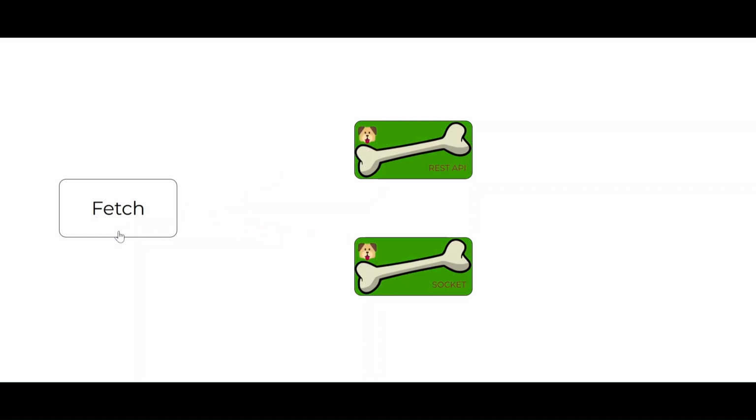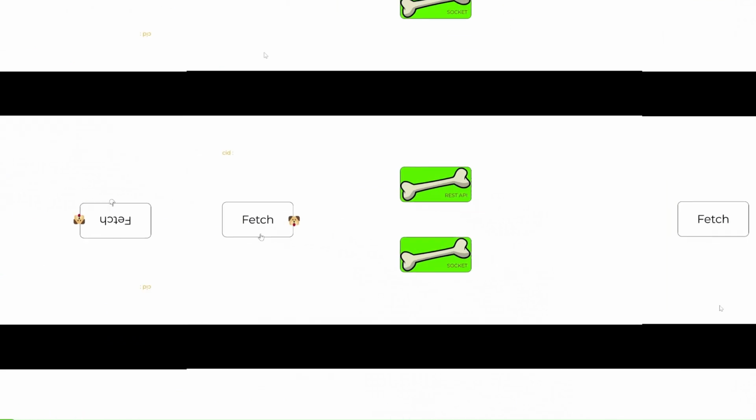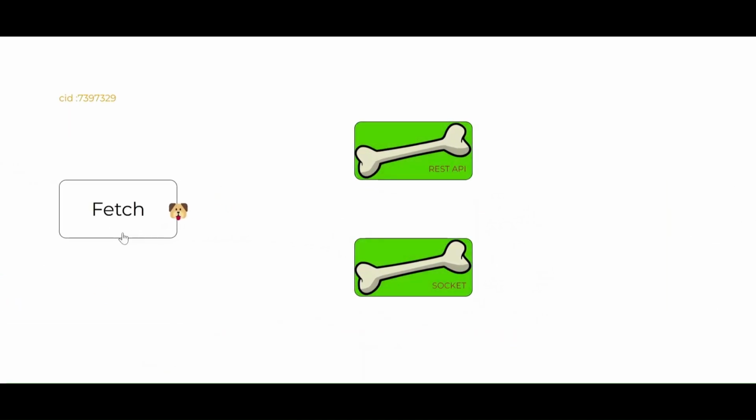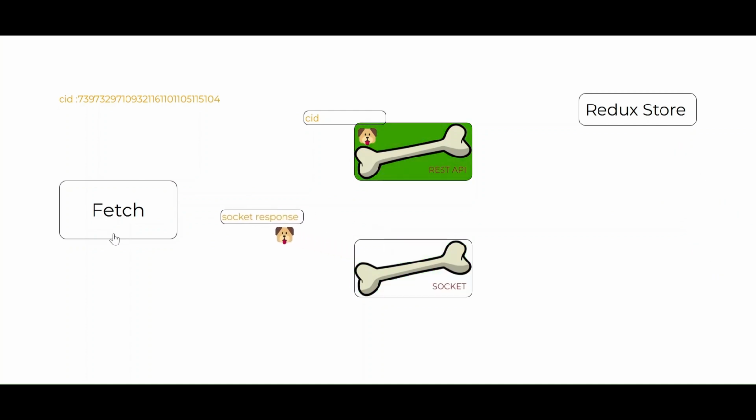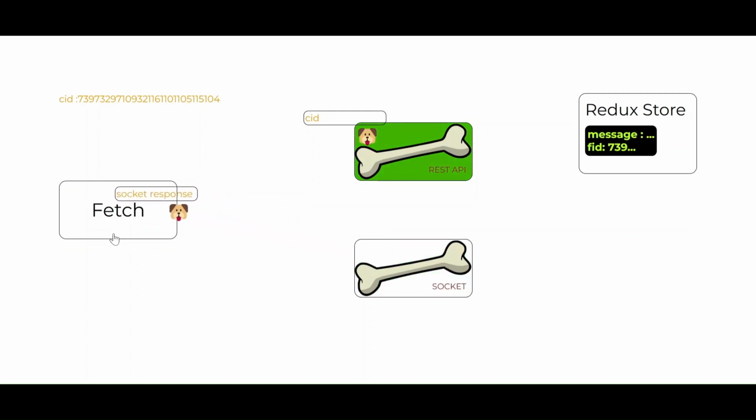Before we hit the APIs, we generate a 29-digit number. Let's call this number CID. We will send CID into the payload of both the APIs, the REST API and the socket. Now the response that comes back will be stored in the React store. Assume that the first response always comes from the socket. So we will store that data into the React store.